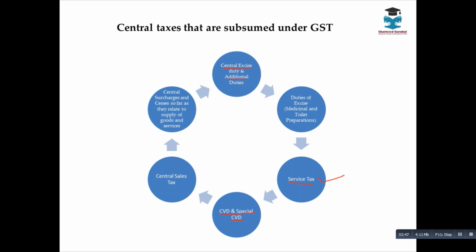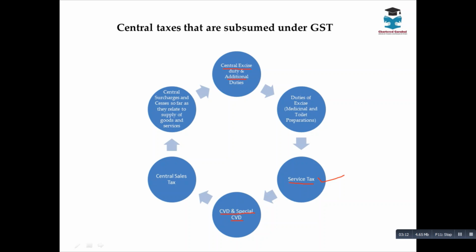Whenever goods are imported into the territory of India, there will be a levy of basic customs duty, right? That is for importation of goods. I'm talking about this prior to the implementation of GST. Once the goods are imported, basic customs duty shall be levied.